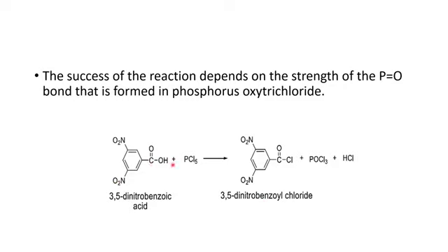There is the replacement of OH by Cl negative, and what happens here is the formation of POCl3. In POCl3, this P=O is really important. Its bond strength has a significant role. In addition to this POCl3, there is the formation of HCl. That's why we can say it is a very useful source of POCl3 and HCl in addition to acid chloride. If we move towards the next reaction,